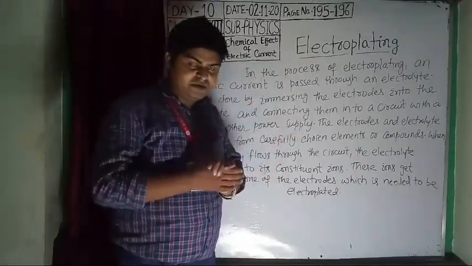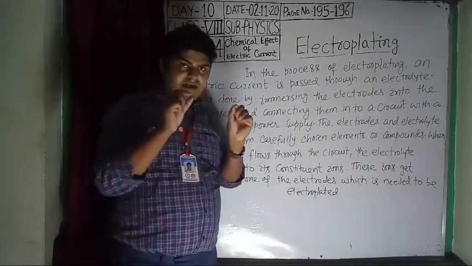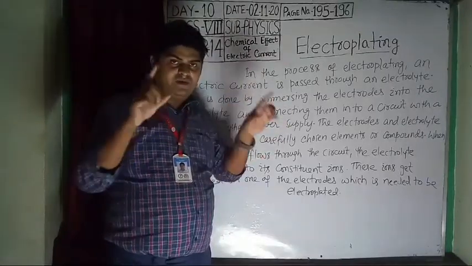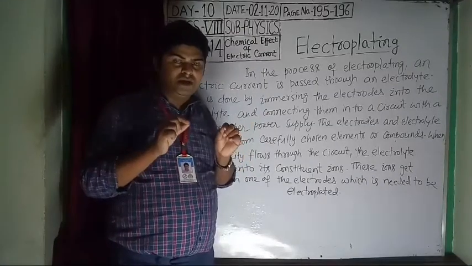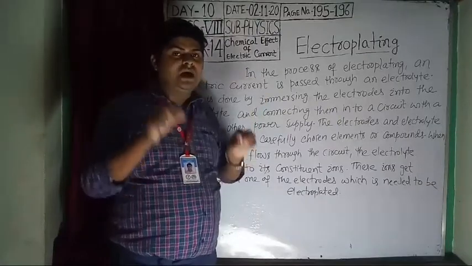Before electroplating, we connect a battery, take two electrodes, connect both electrodes to the battery, and dip these electrodes into the electrolyte.